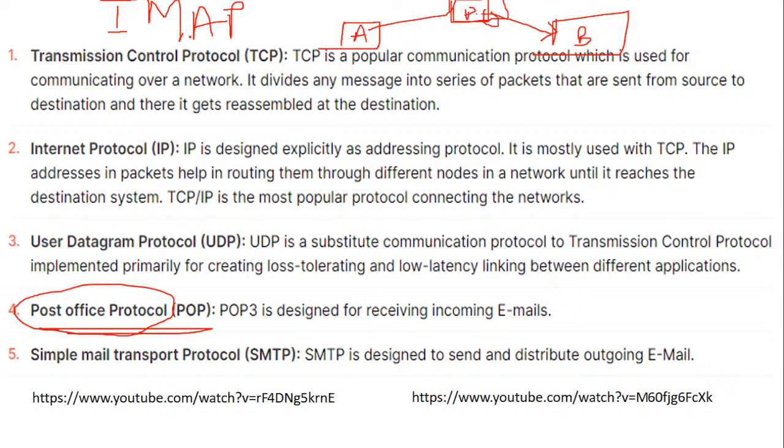Now we know that the simple mail transfer protocol, SMTP, is designed to send and distribute outgoing mails. No doubt these mails are outgoing, but for SMTP we require POP. Earlier it was POP, now it is IMAP. See the word itself, simple mail, so obviously it is doing the simple work of sending and distributing the mails. But for that, POP is required and IMAP is required, the Internet Message Access Protocol. That is the full form.